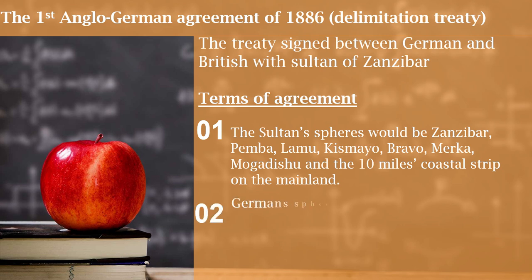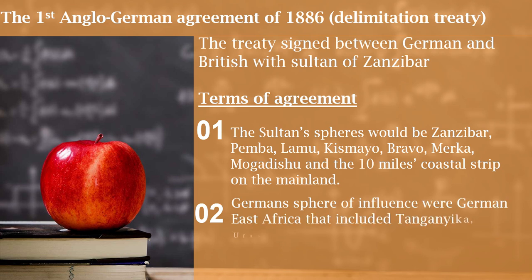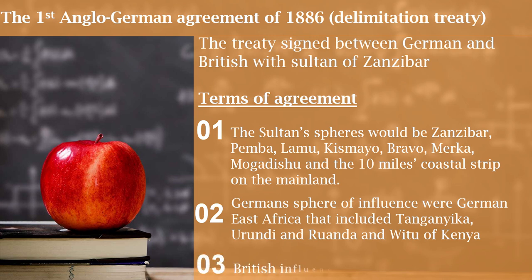After the side of the Sultan, the German sphere of influence was German East Africa, which included Tanganyika, Urundi, Rwanda, and the east of Kenya. Urundi and Rwanda can now be called Burundi and Rwanda. While the British sphere of influence was Kenya. These were the terms of the first Anglo-German Treaty, sometimes called the Delimitation Treaty.